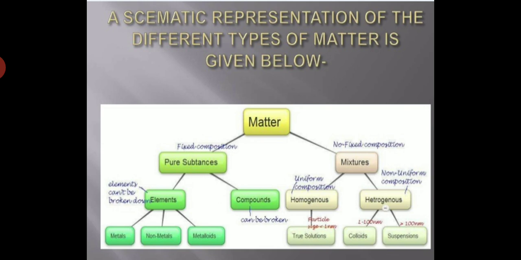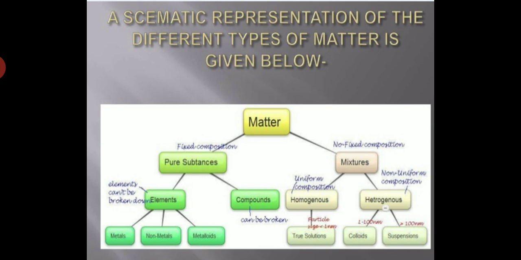So students, pure substances are divided into two parts again, elements and compounds. We have discussed this also. So what do you mean by elements? A pure substance made up of only one kind of atom. One kind of atom. Students, we will discuss in the next video what elements and compounds are.